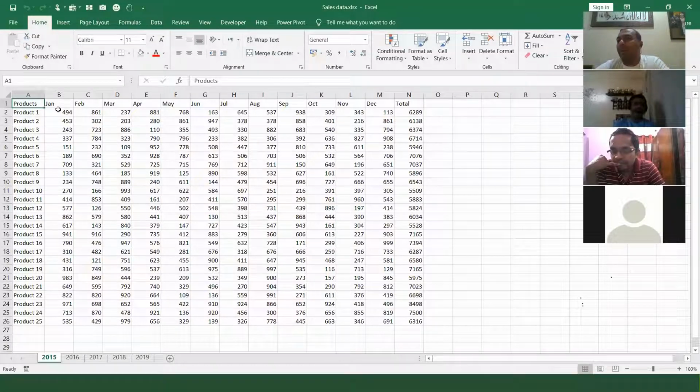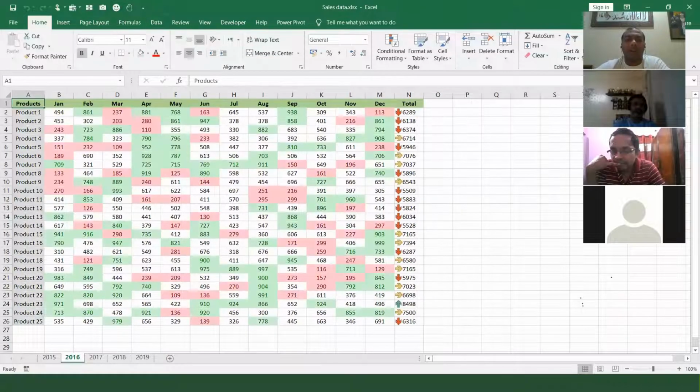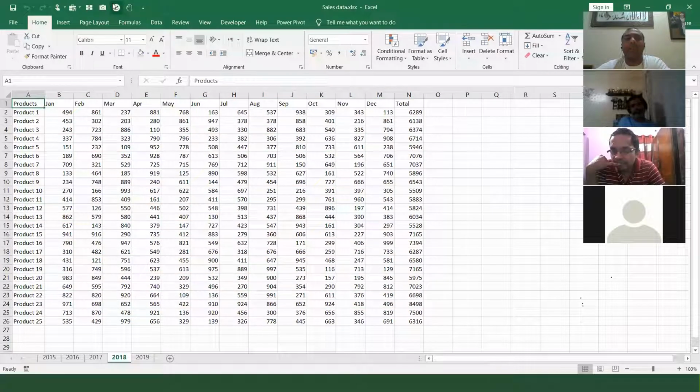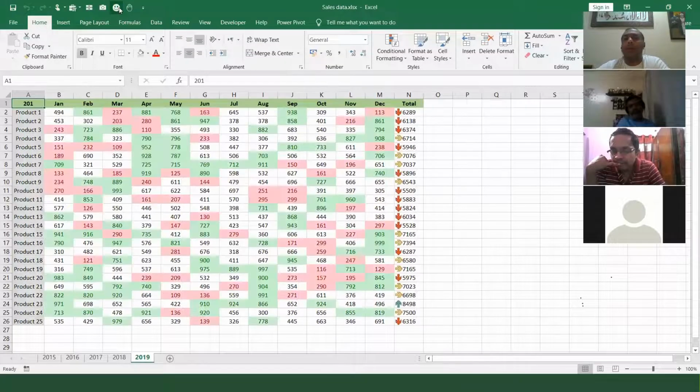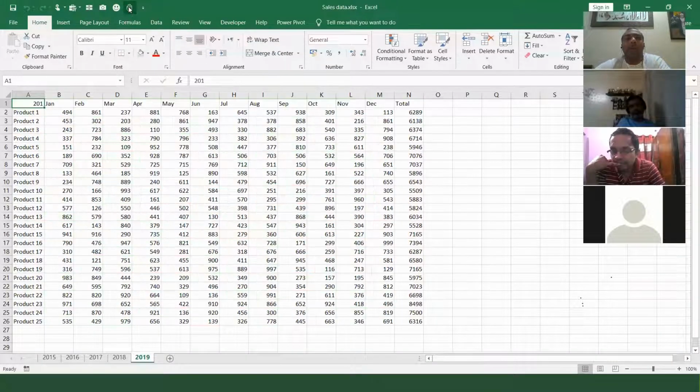Now I don't have to remember a shortcut. I just come here and I click on this button. Formatting is happening. I click on it, format. Naturally, you are going to do your work, but this is just a very interesting example of 10 to 12 actions. And I come over here and I click on the clear format macro. So you just have to click on clear and it gets cleared.